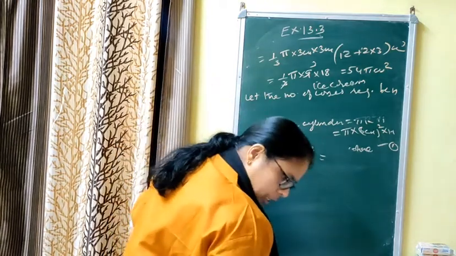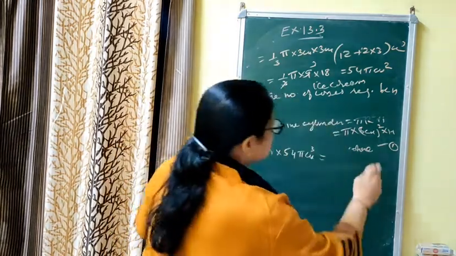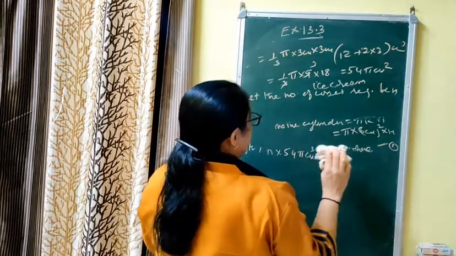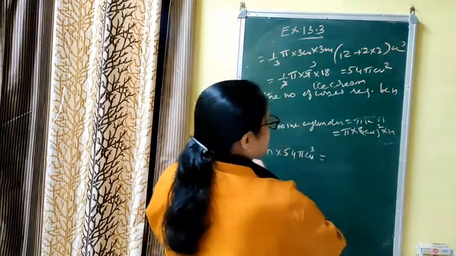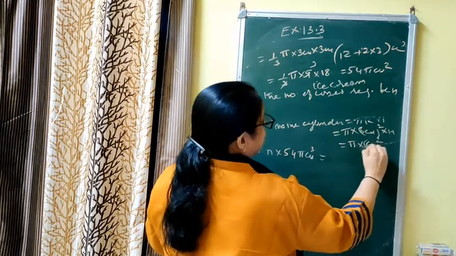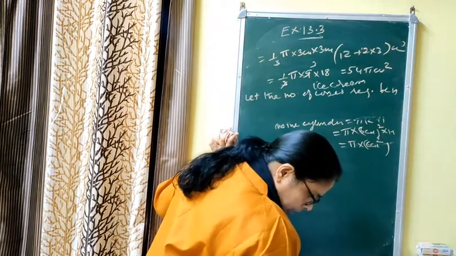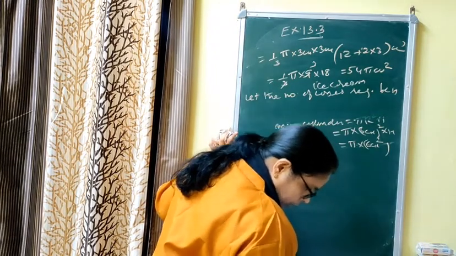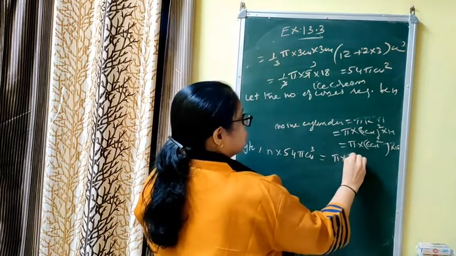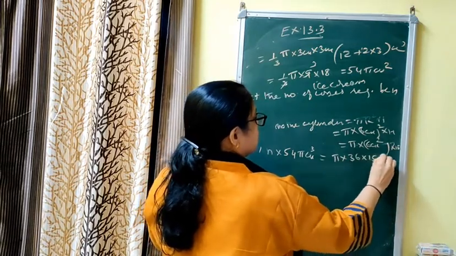What is the height of the cylinder? The height of the cylinder is given as 15, so we can change equation 1 as: volume of the cylinder is 1 pi into 6 centimeter square into h, means pi into 6 centimeter square into h. Let me check what is the height of the cylinder, that is 15. Now that is equal to pi into 36 into 15 centimeter cube.